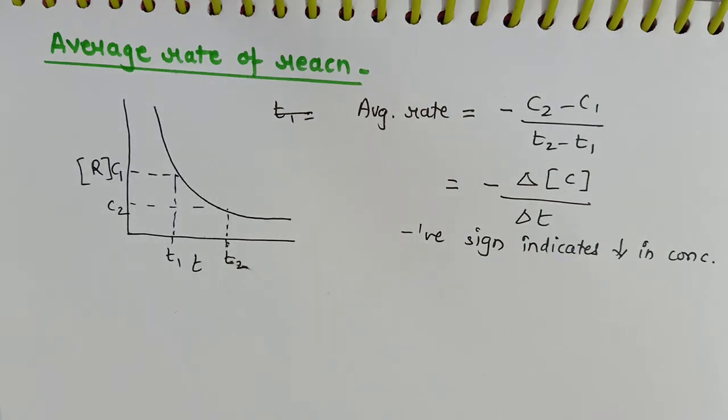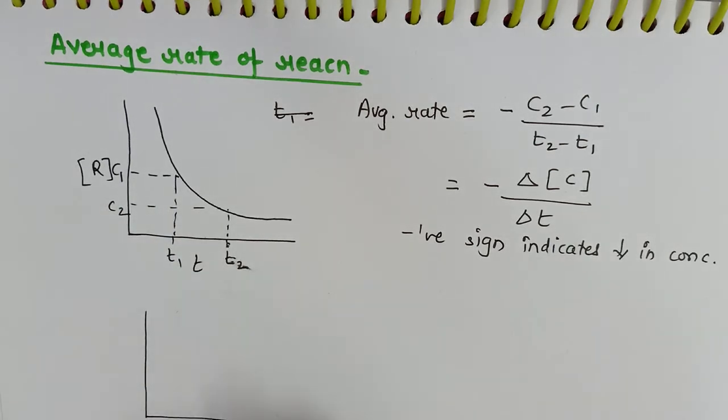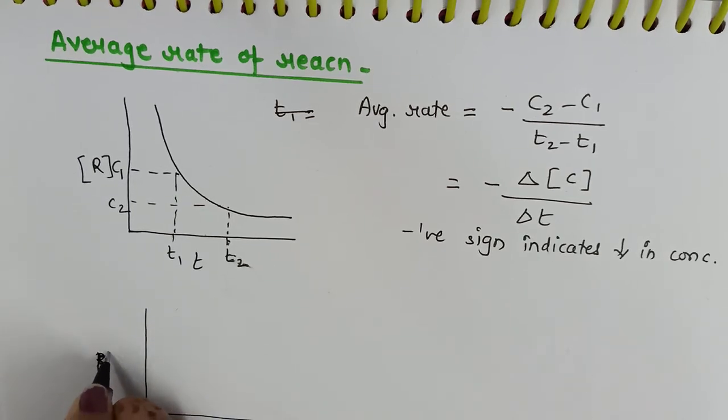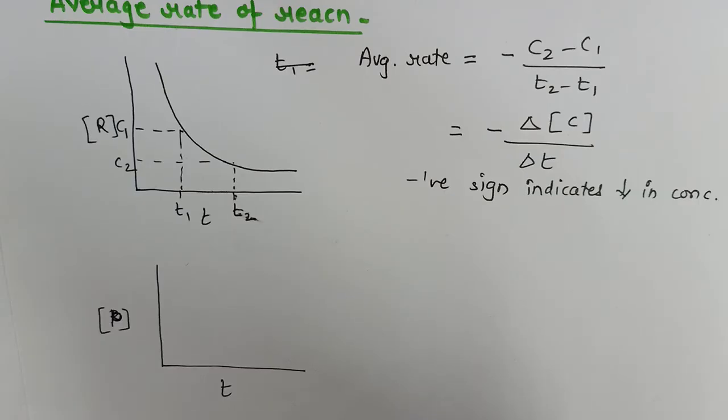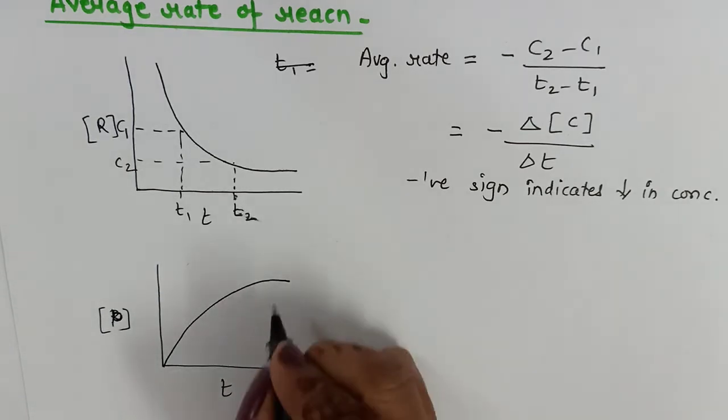We can also calculate the average rate of reaction by plotting the graph for the products. Here we have plotted it for the reactant. Again, the same way, we'll plot time against the molar concentration of product. As the reaction proceeds, the concentration of product increases and therefore the graph takes an increasing slope.